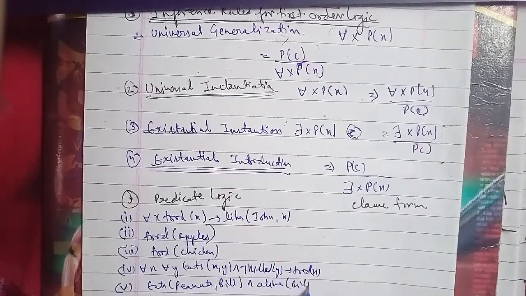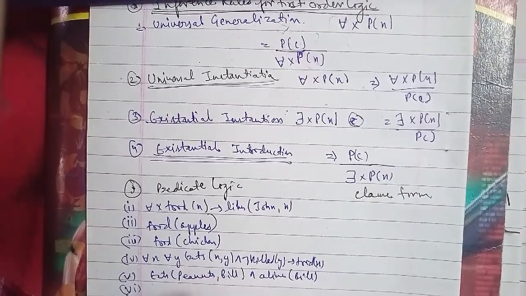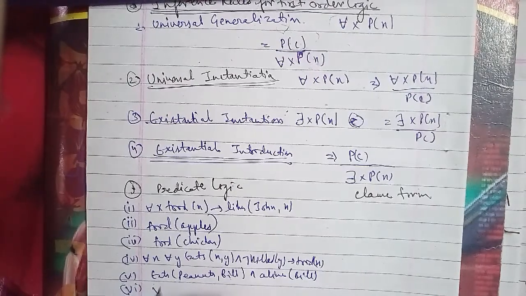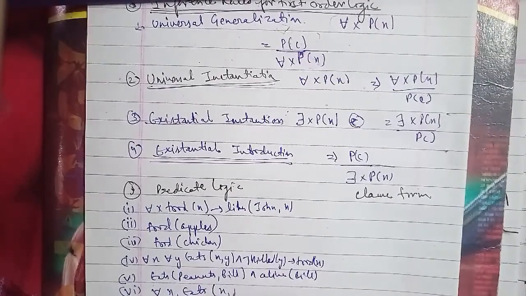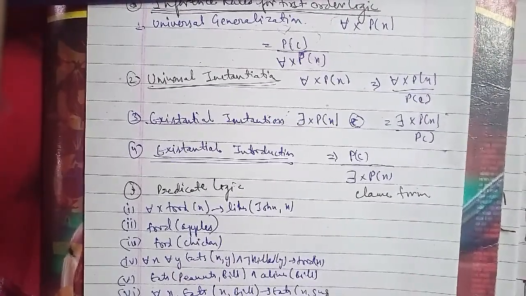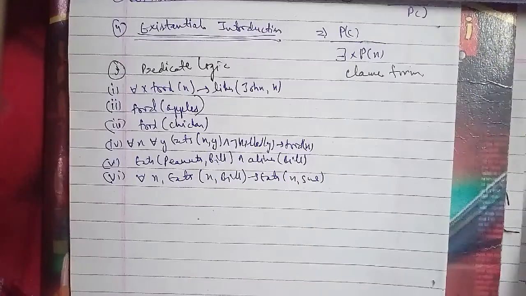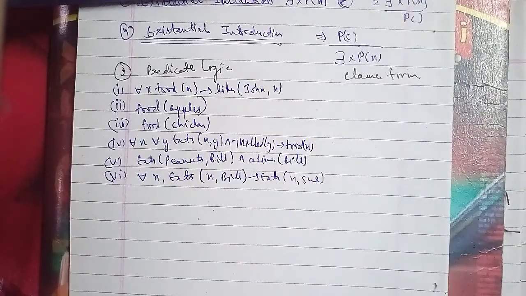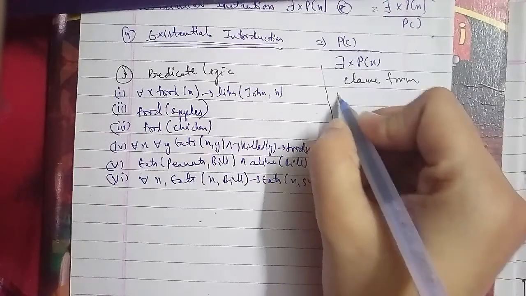Now we'll go ahead with the clause form as well. For the clauses, the first sentence is John likes all kinds of food. So here, food(X) implies likes(John, X). The second sentence is apples are food, so food(apples). Then chicken is food, so third, food(chicken).